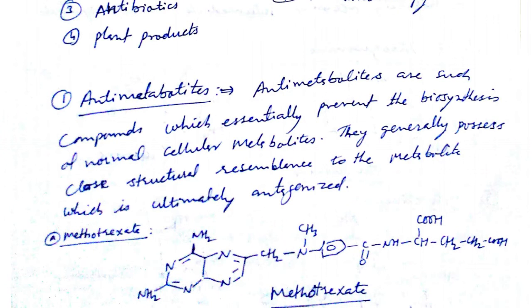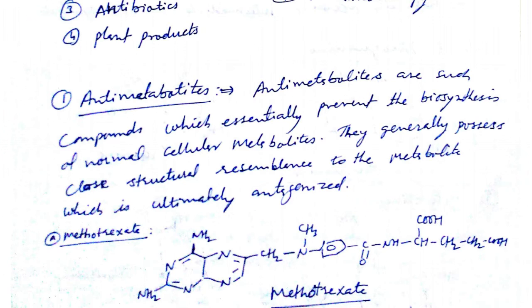First class, that is anti-metabolites. What do you mean by anti-metabolites? Anti-metabolites means anti to metabolites. And what do you mean by metabolites? Metabolites means any chemical component that is synthesized in the body as an intermediate or byproduct.